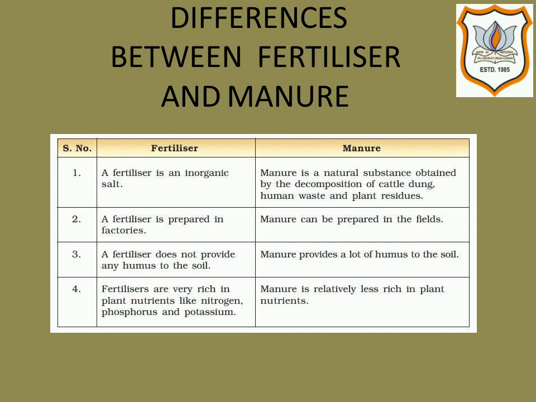Fourth difference is, fertilizers are very rich in plant nutrients like nitrogen, phosphorus and potassium, but manure is relatively less rich in plant nutrients.